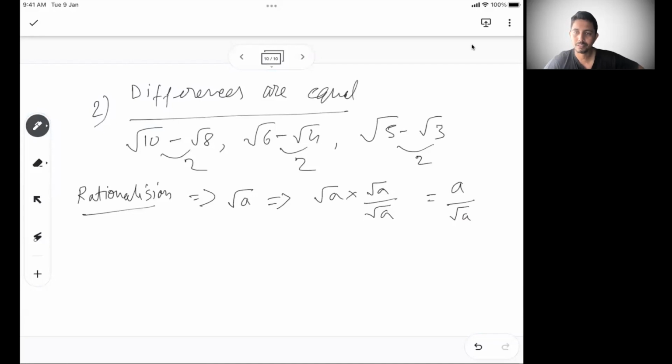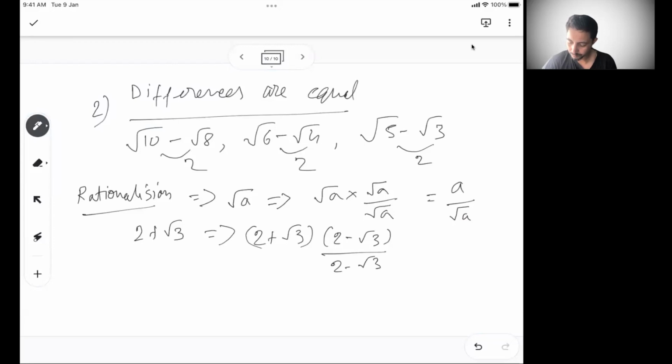So that's called rationalization. Or the other way, what you can think of is, let's say 2 plus root 3. To rationalize this, you have to use the conjugate pair. What is a conjugate pair? If it is 2 plus root 3, you have to multiply with 2 minus root 3 and divide by 2 minus root 3. So if you see the numerator, it's A plus B and then A minus B, right?